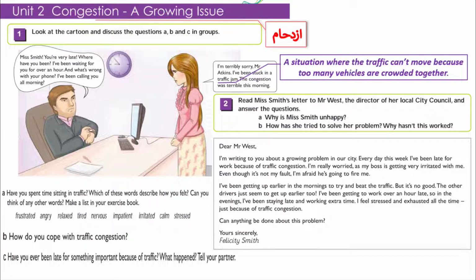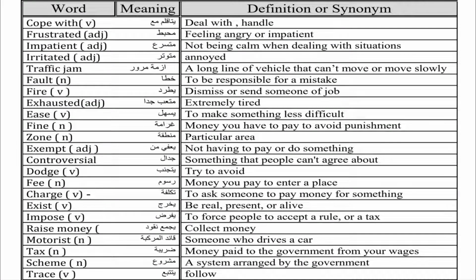In activity number 2, we have this short letter from Mrs. Smith, and she is writing a letter to Mr. West. You can read the letter yourselves and answer the questions. Why is Mrs. Smith unhappy? And look at question B. How has she tried to solve her problem? Why hasn't this worked? You need to read the letter and answer the questions. Here are some important words in Unit 2. You can go through them.